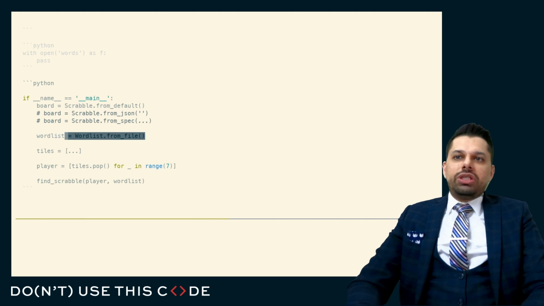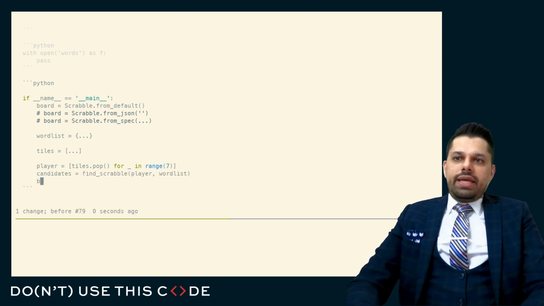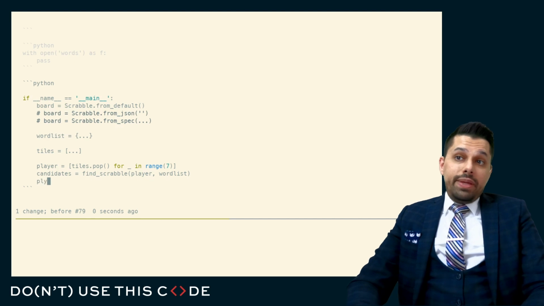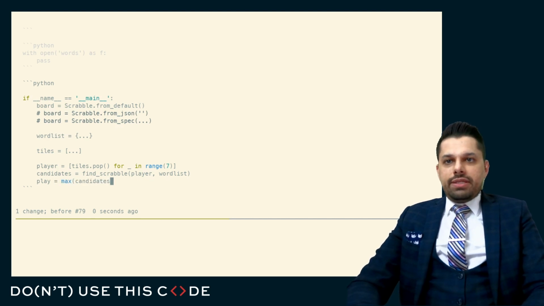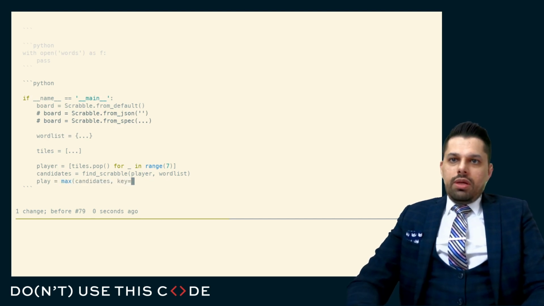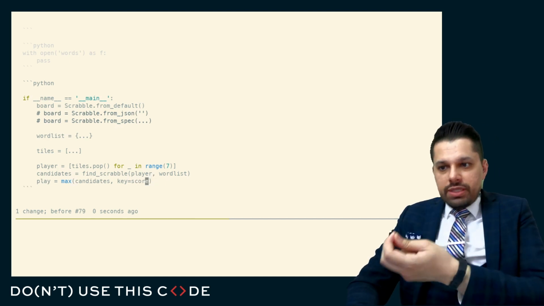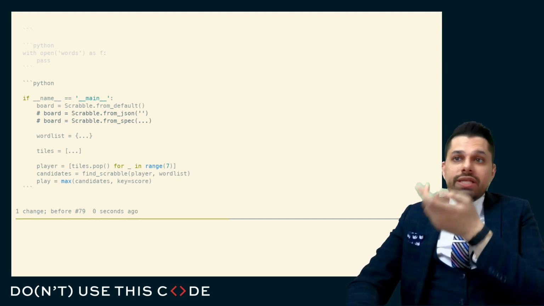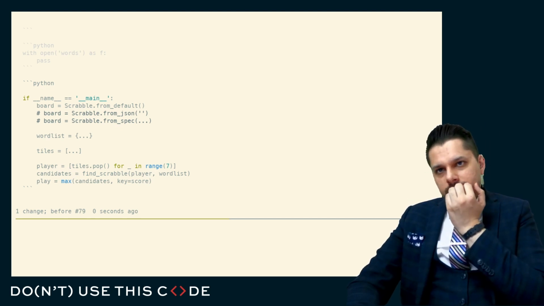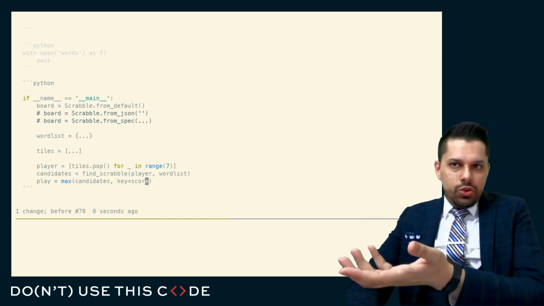So here I might actually even just make this a set. And these are my candidates. And then this is the candidate that they play, or their play maybe, is a maximization of these candidates over some particular predicate. And here, this is where it's kind of tricky. One of the things that we can see is I can provide this to an end user and say, are these the kind of things that you want to do as part of mocking this up? Is there anything else that you want to mock up?